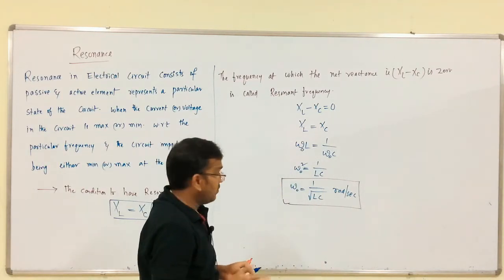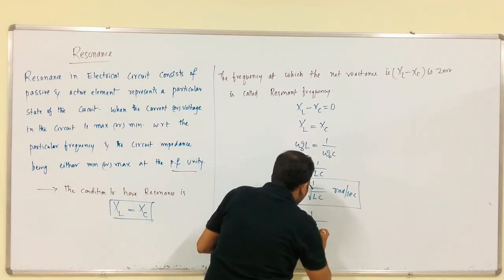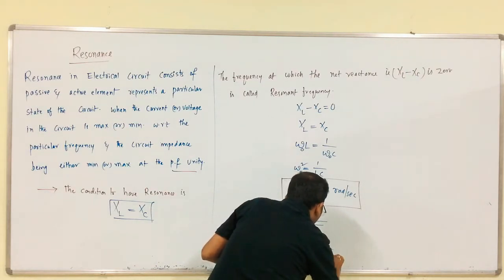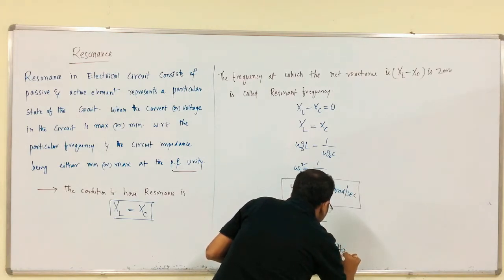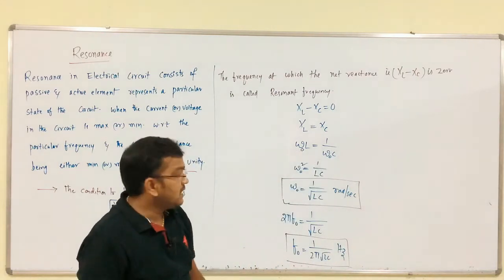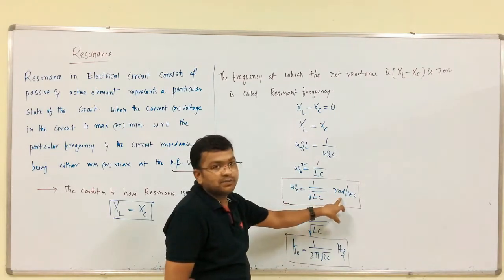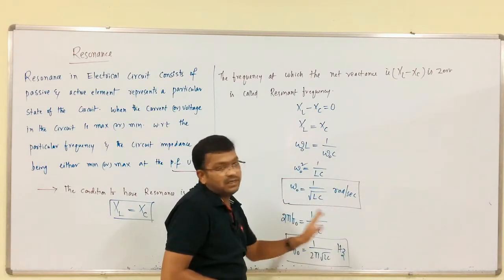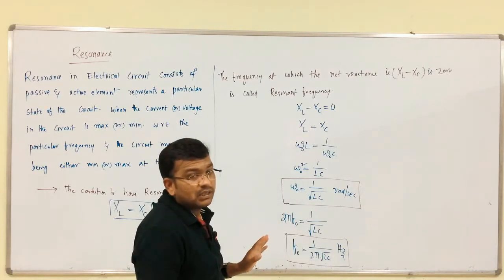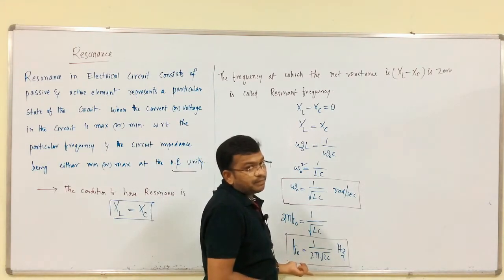If it is 2 pi f naught, which is equal to 1 by root LC, from this f naught is equal to 1 by 2 pi root LC. This is in terms of hertz. So, this is the formula for resonant frequency in radians per second and hertz, that is 1 by root LC radians per second or 1 by 2 pi root LC hertz. At this condition we are going to get that resonance. That particular frequency is nothing but resonant frequency.